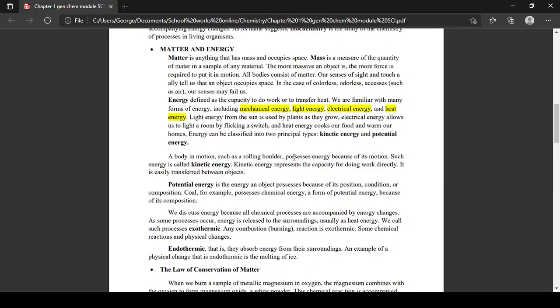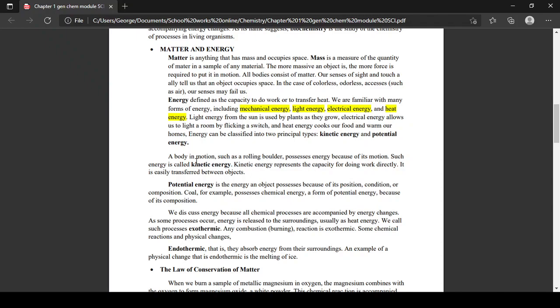Next, electrical energy allows us to light a room by flicking a switch. Next, we have heat energy to cook our food and warm our homes. Energy can be classified into two principal types: kinetic energy and potential energy.